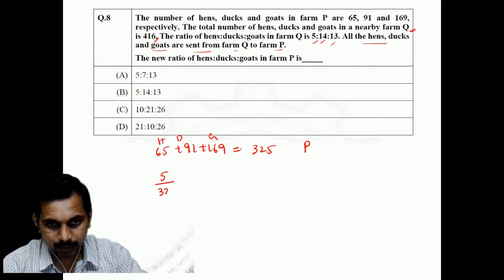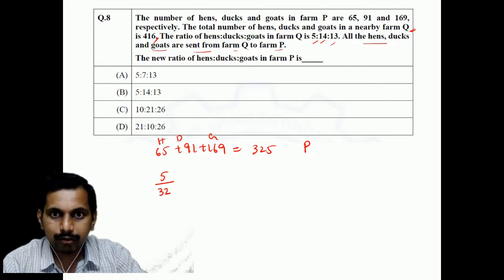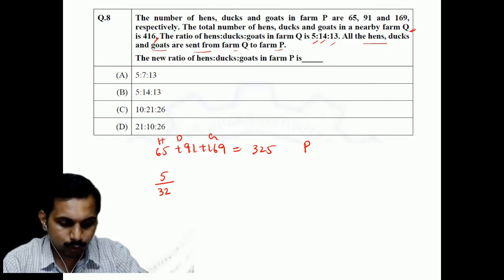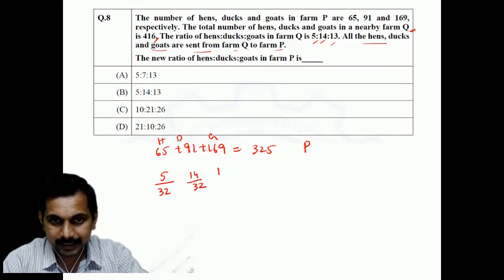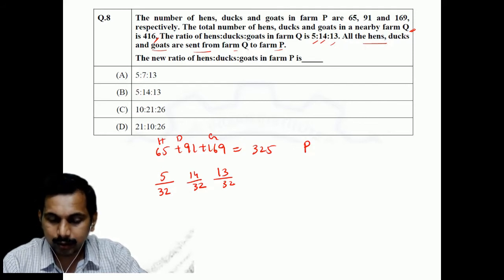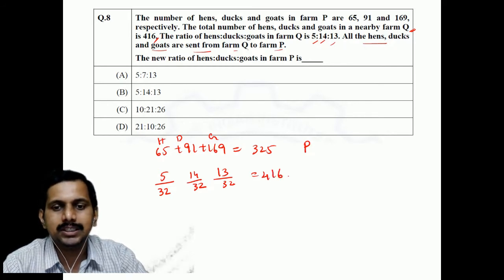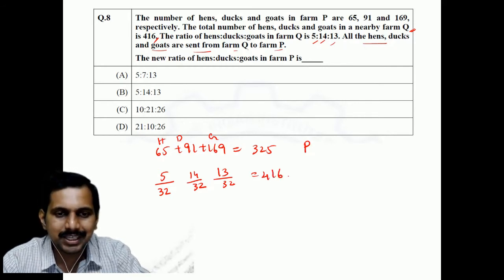So it is 5 by 32 of the total number, 14 by 32 and 13 by 32. Into the total number of animals, which is given as 416. So it's easy, is it not?